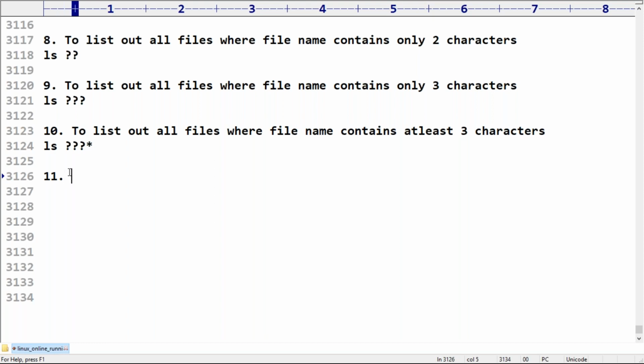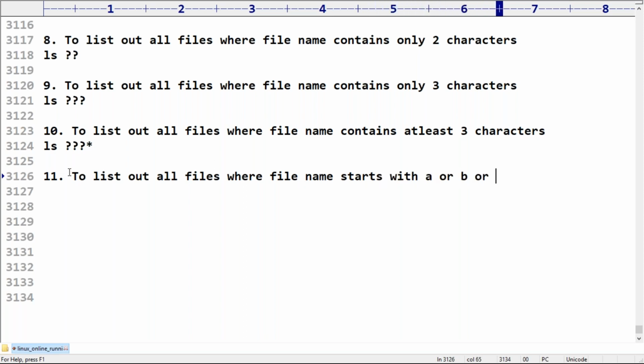Okay, next, sir, to list out all files where the file name starts with A or B or C. Please guide. The first character can be either A or B or C. After that, you can take anything, no problem at all. What is the regular expression I have to take? Sir, ls, first character A or B or C, and then anything.